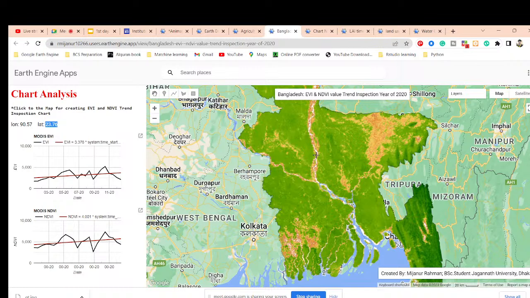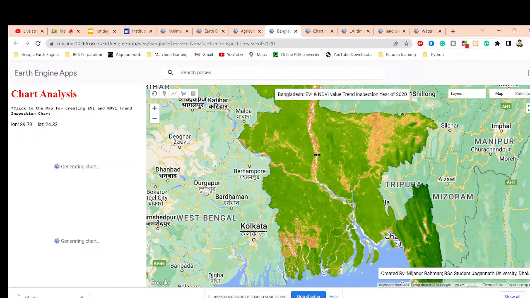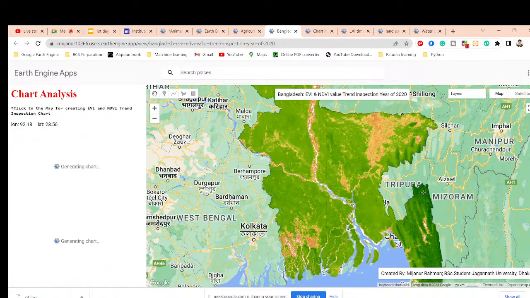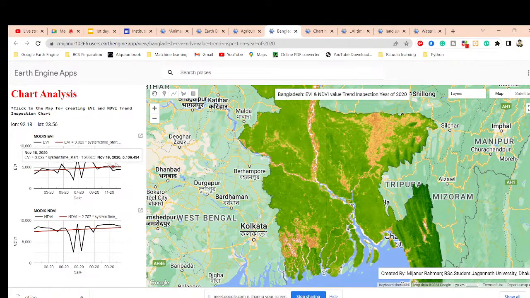Suppose I click on any water body, then we can get this type of result, you can see here. Then on vegetation, click on here. Now I can get this, the vegetation trend line is also high.